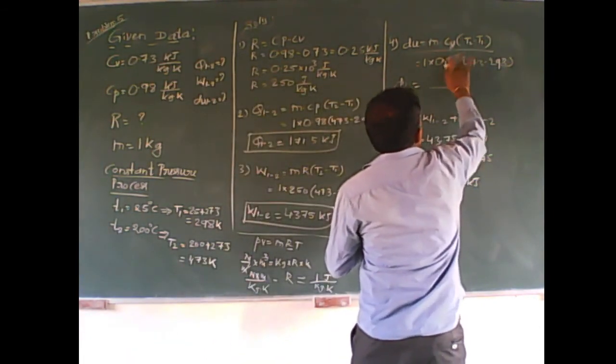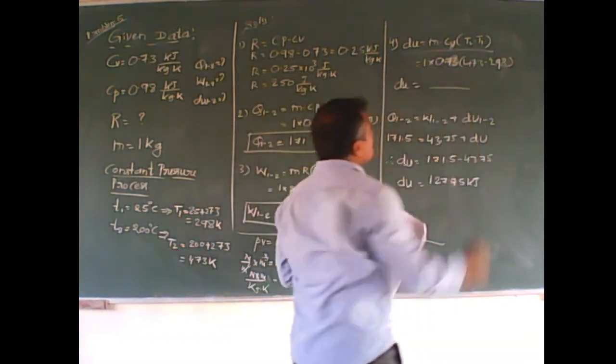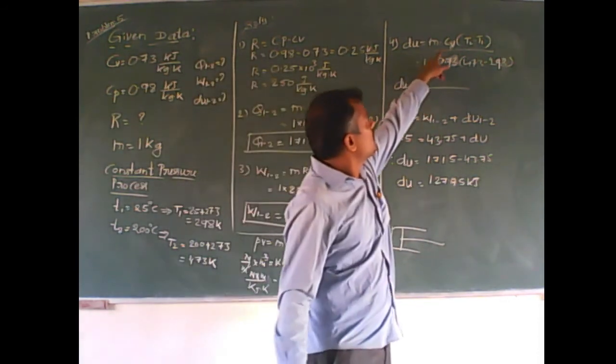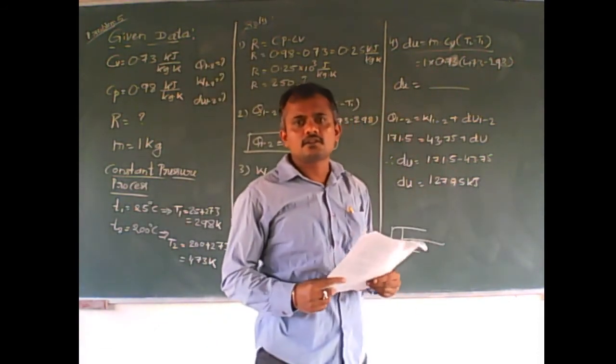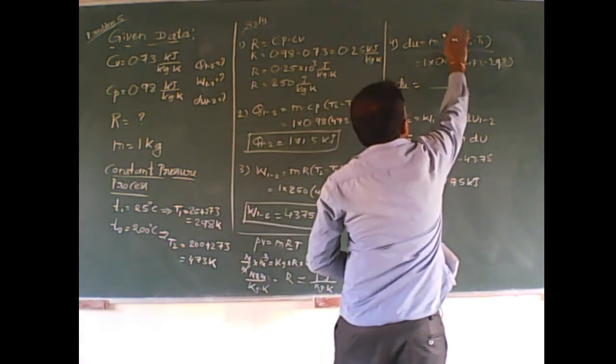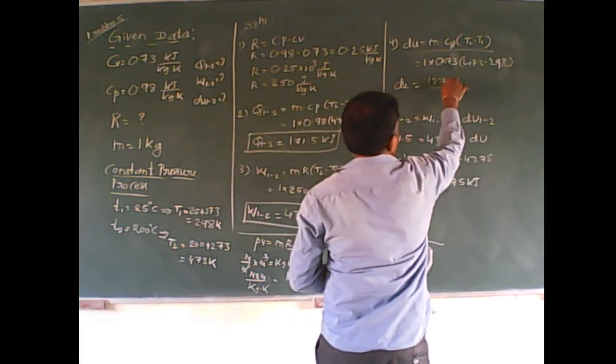Therefore you can substitute the value as 0.73. Internal energy we have to take as a constant multiplied by Cv. Therefore we take 0.73, and you get the answer 127.45.